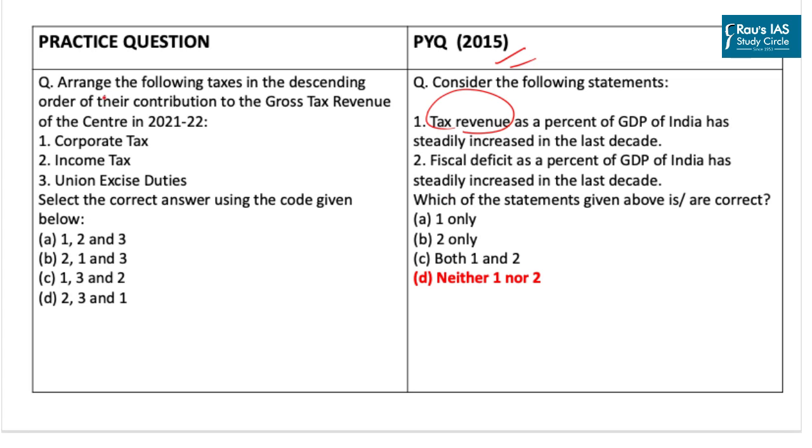The practice question says: arrange the following taxes in the descending order of their contribution to the gross tax revenue of the Centre in 2021-22. The first here is corporate tax, the second is income tax, and the third is Union excise duties. Now the question has asked about the descending order, and so the correct code for the given question will be option A, that is 1, 2 and 3.